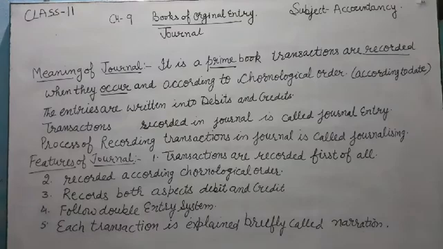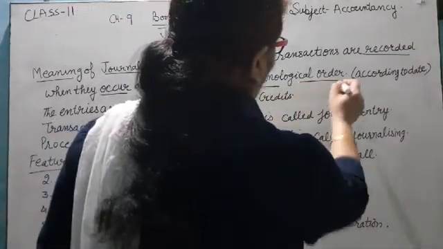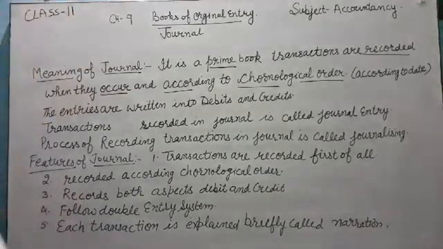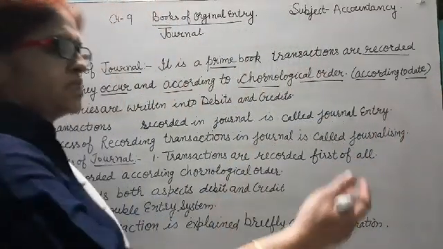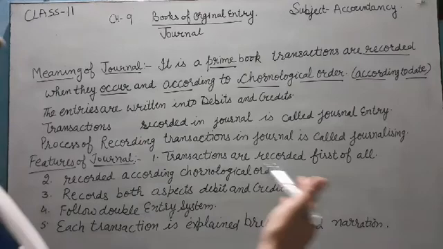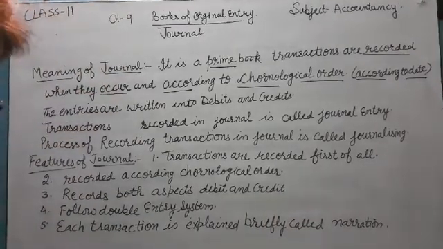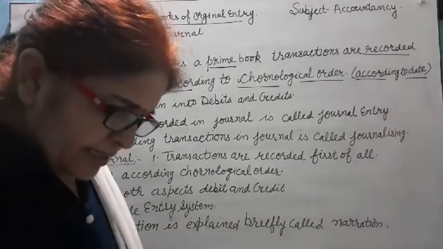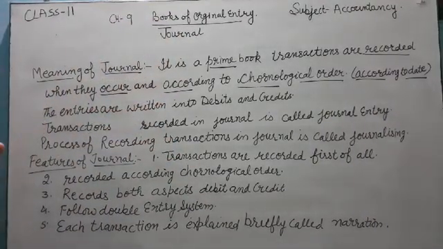And in the journal, transactions are recorded according to chronological order. Chronological order means according to date. First of all, we record the transactions of the first date of the month, after that the second, after that the third. That's why it is called books of original entry.